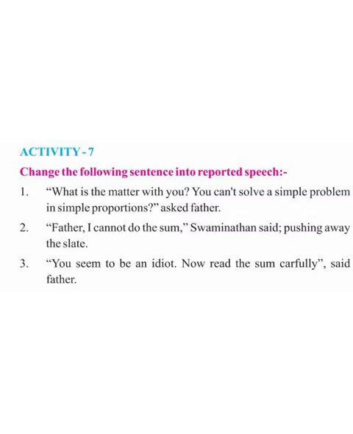He seemed to be an idiot and instructed him to read the sum carefully. The sentence is, now read the sum carefully. So the answer will be, he instructed him to read the sum carefully.